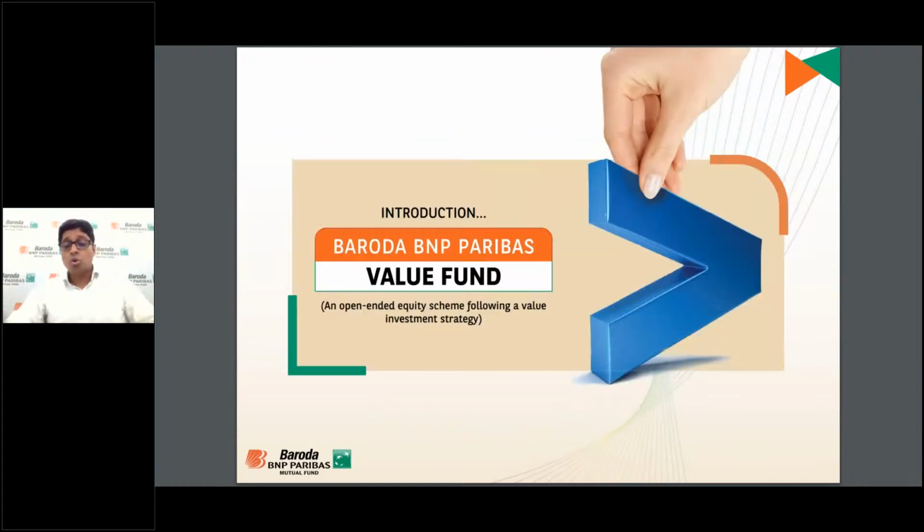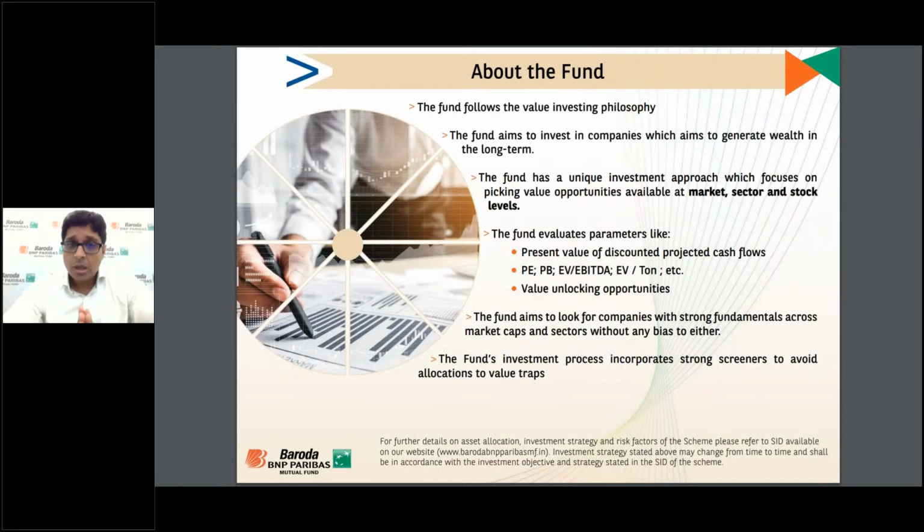So to understand our thought process of value and what we are calling value, now I introduce the value fund. The fund is aimed at investing in companies to generate wealth in the long term, on a 3 to 5 year horizon, and it evaluates parameters like the present value of discounted projected cash flow, PE, PB, EBITDA, and earning potential.